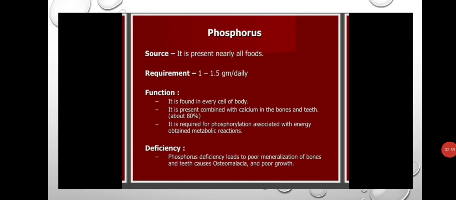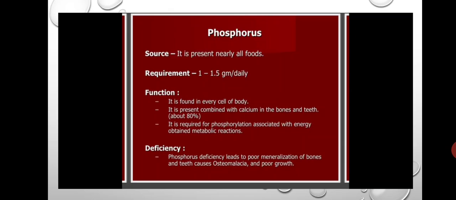Next element is phosphorus. The source of phosphorus is that it is present in nearly all foods. Mostly all food items have phosphorus. The requirement of phosphorus is 1 to 1.5 grams per day in all human beings.